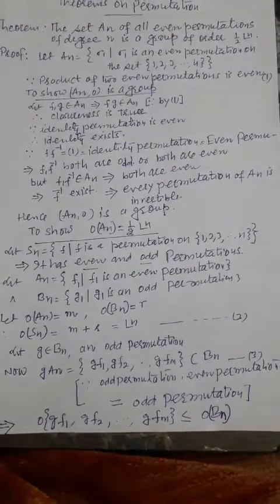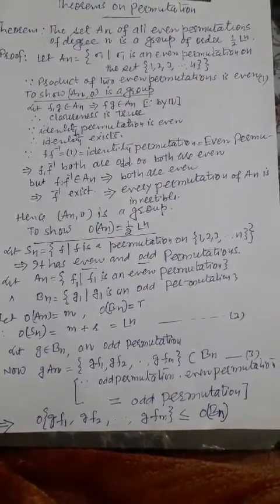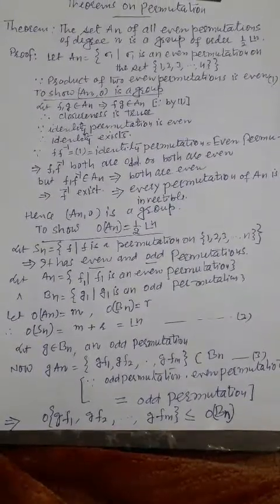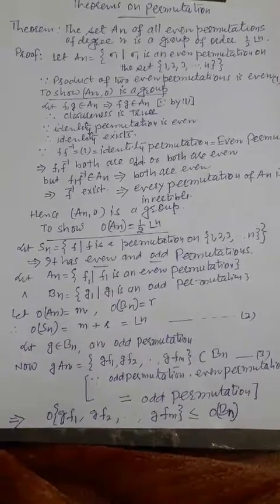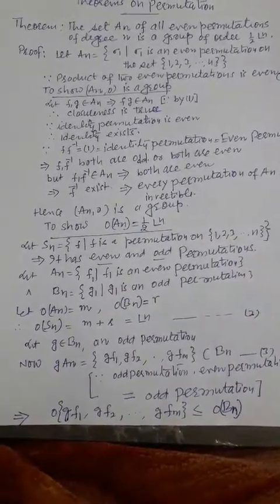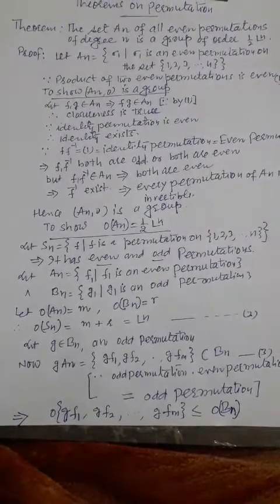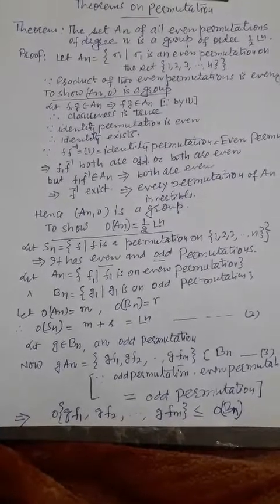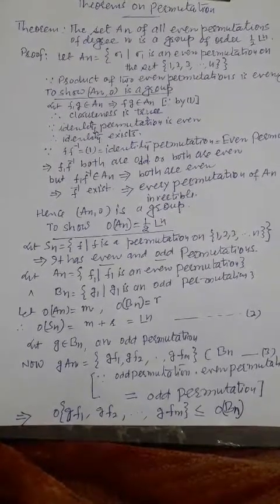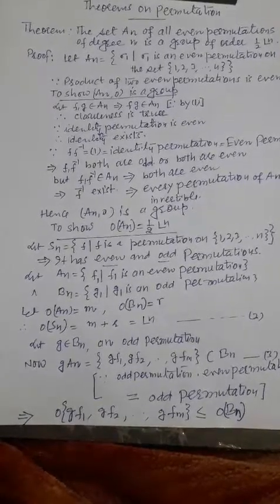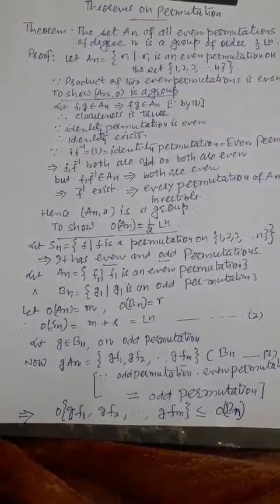Since the product of two even permutations is again even, we have to show two things: first, that An is a group, and second, that the order of An, meaning the number of elements, is half of factorial n. So first we show that An with the operation of composition of functions is a group.